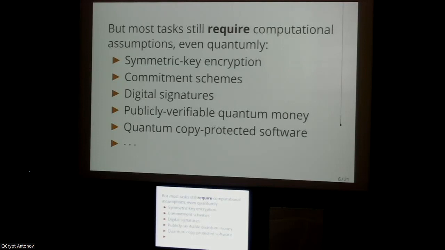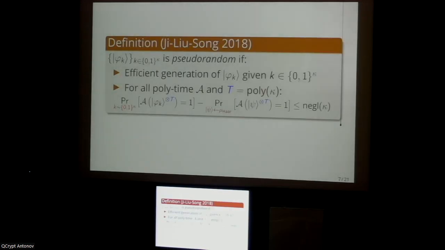And so this motivates us to study, okay, what sorts of computational assumptions actually suffice to build quantum cryptography? And if you saw Henry's talk earlier today, which I'm sure many of you did, one thing that this motivated people to define is to say, let's try to define quantum analogs of one-way functions or pseudo-random generators and see if, perhaps A, can we build interesting cryptography from them? And B, can we perhaps show that these things might be, in some sense, more fundamental than one-way functions? Like, are these more of a minimal assumption for quantum cryptography?